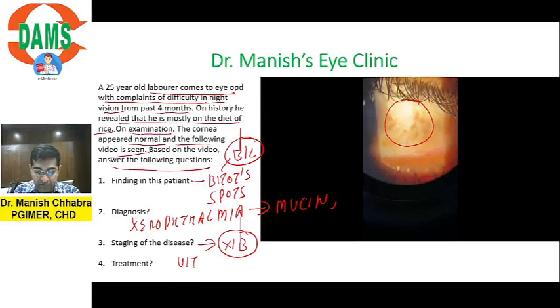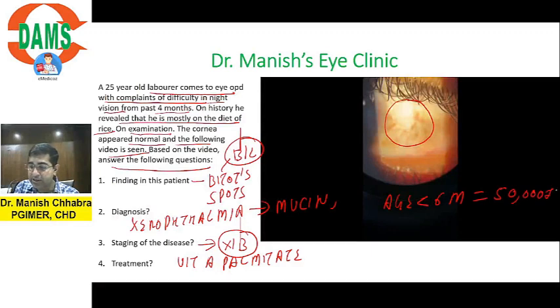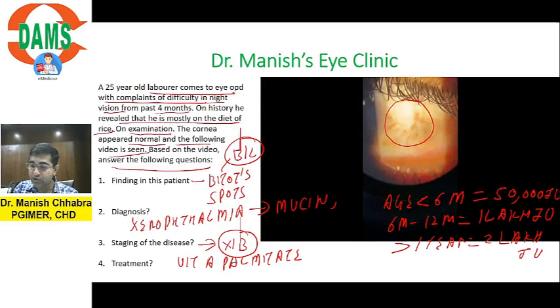Treatment is you will give vitamin A palmitate. And generally speaking, what is the treatment of xerophthalmia? बच्चों की बात करके बता रहा हूं आपको. If the age is less than 6 months, you will give 50,000 international units. If it is 6 months to 12 months, you will give 1 lakh international units. If it is more than 1 year, you will give 2 lakh international units. But please understand, you will give it in 3 doses: day 0, 1, and 14.